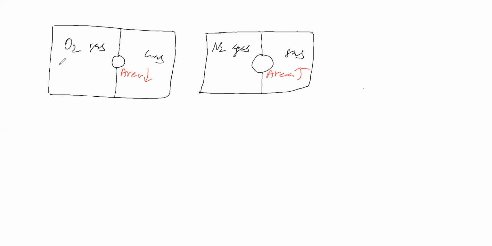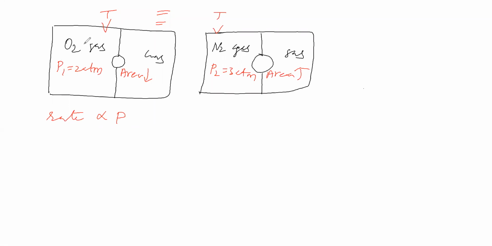Next, here we will take the pressure as 2 atmosphere, and here as 3 atmosphere. Now we will see the rate of diffusion with respect to pressure, and before that, other terms. Volume is equal to volume, and the temperature of the oxygen gas is equal to the temperature of the nitrogen gas. Here the pressures are different, so the rate of diffusion depending on pressure, that relation we got: rate of diffusion is directly proportional to pressure.